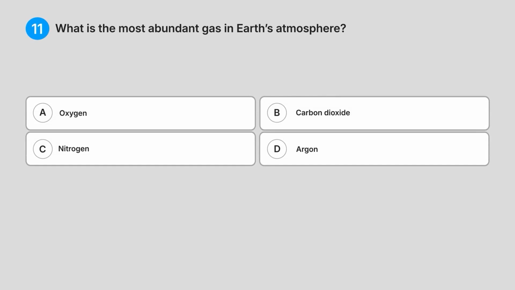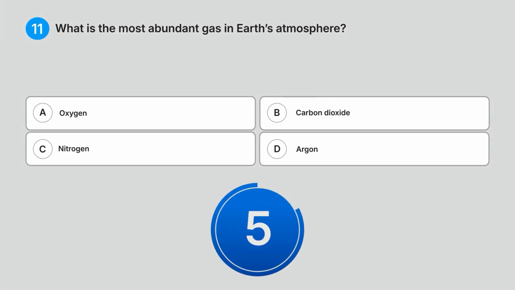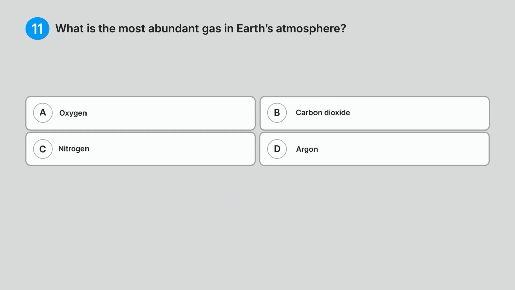(11) What is the most abundant gas in Earth's atmosphere? A. Oxygen. B. Carbon dioxide. C. Nitrogen. D. Argon. Can you guess the answer? Correct answer, C, nitrogen.